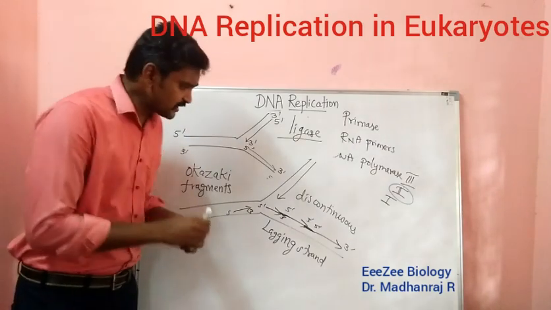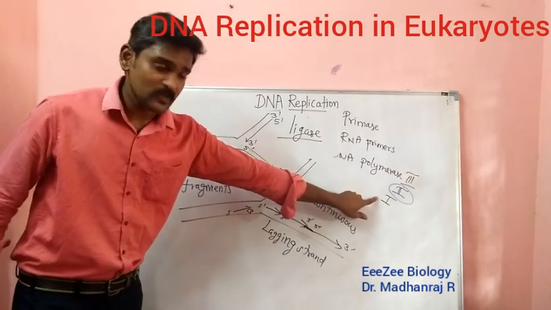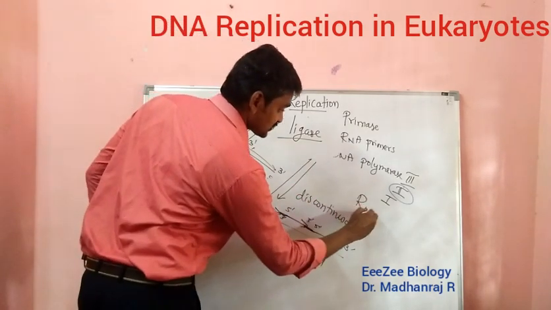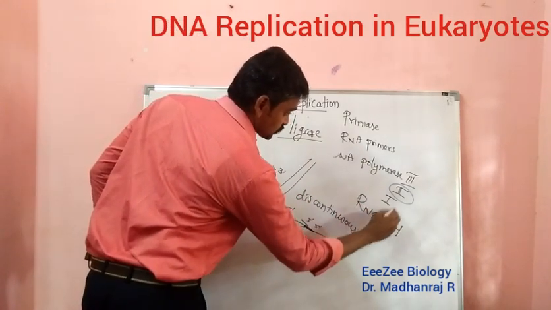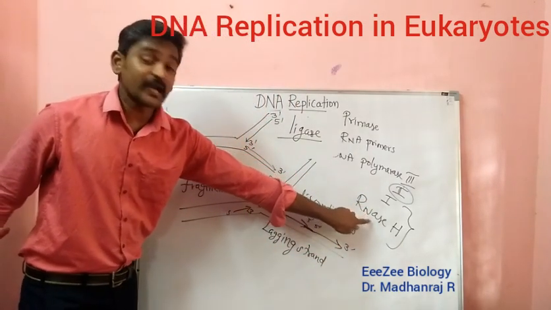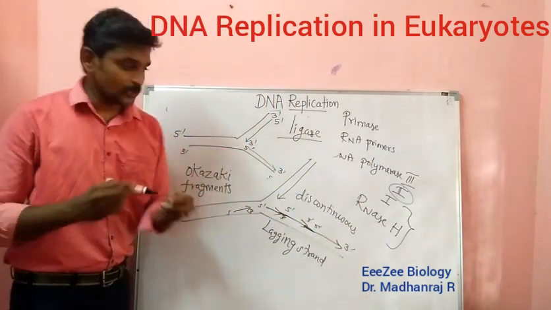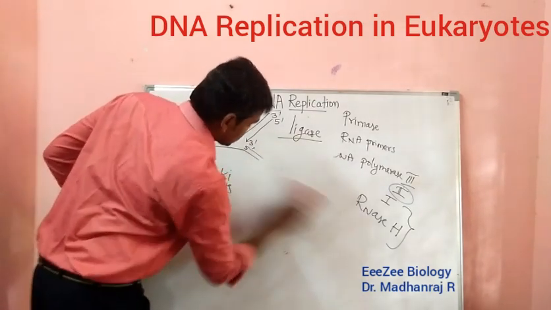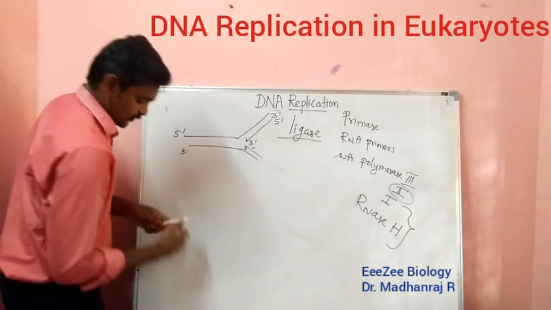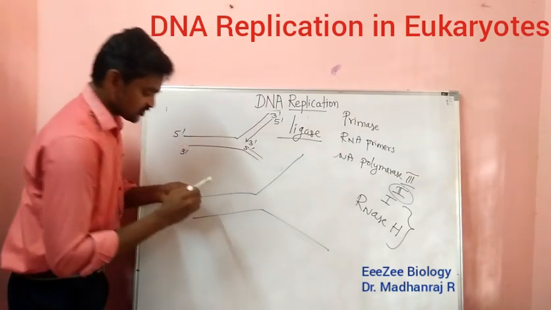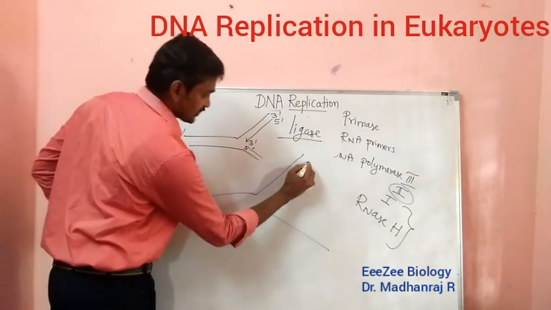And another enzyme I said, right? Polymerase 1. So what is the function of this polymerase 1? Another enzyme is called RNase H. So these two enzymes, polymerase 1 as well as RNase H, will be helping in removing the RNA primers. As I said in the first, right? RNA primers will be there. You can imagine here.